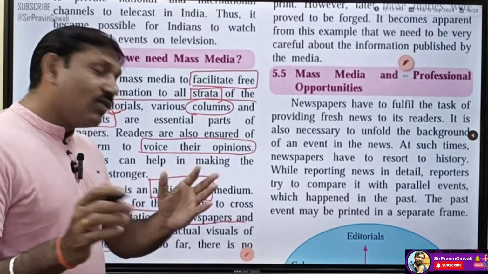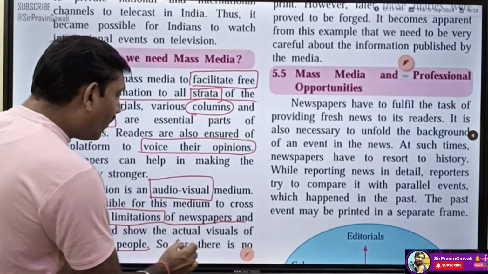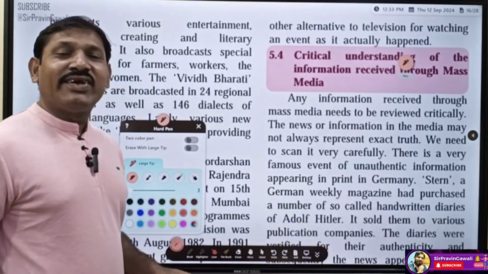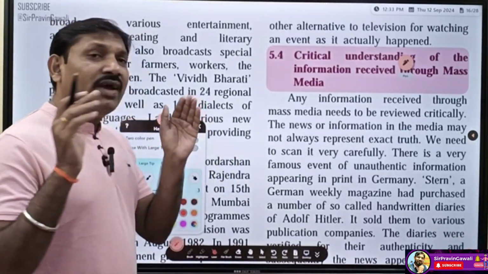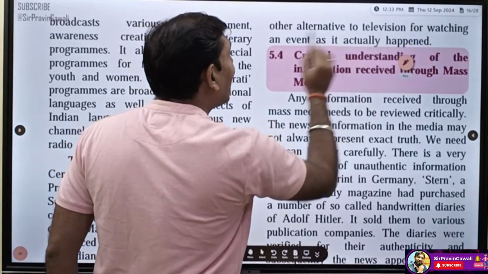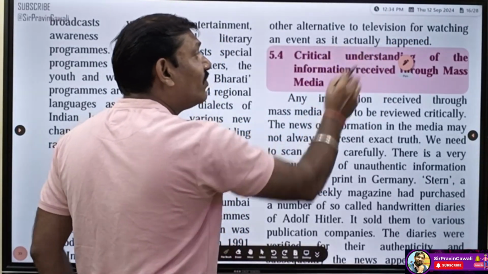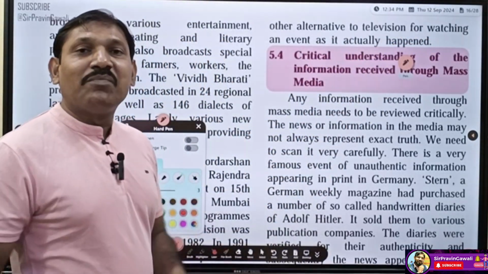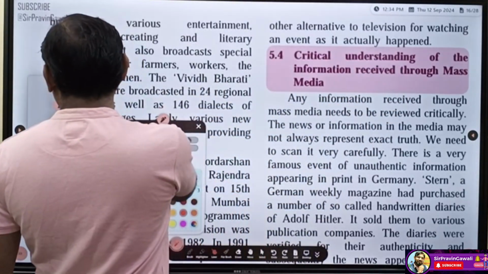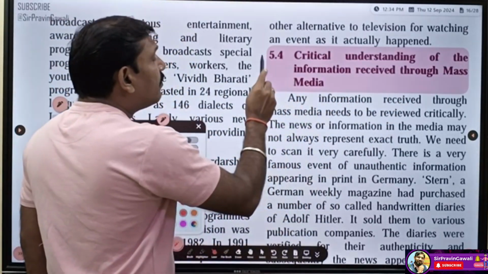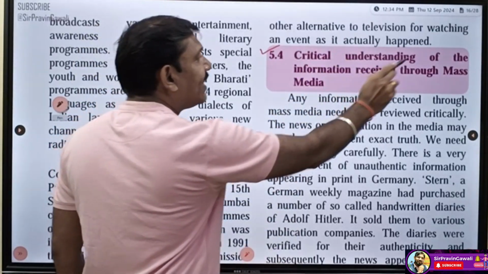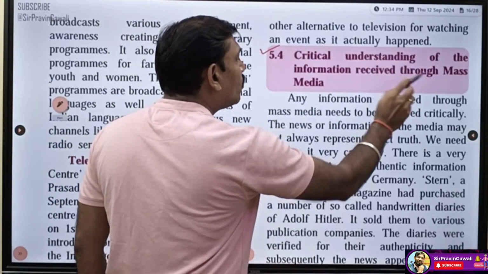Very good. Now students, let's see further. Just now I have told you, students, there is no alternative to the television. So far there is no other alternative to the television for watching an event as it actually happened. Just now I have given an example. Now let's move further and try to understand the next one, that is point number 5.4, critical understanding of the information received through mass media.